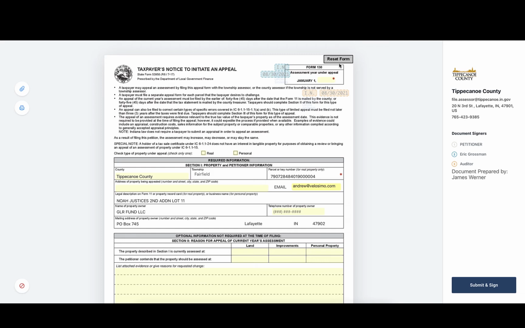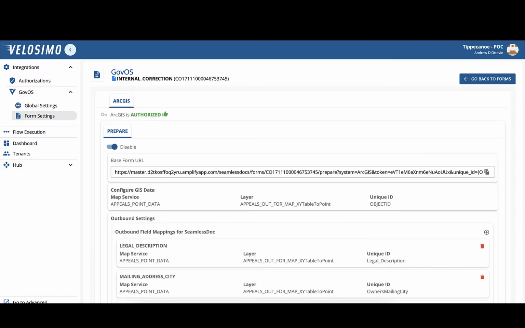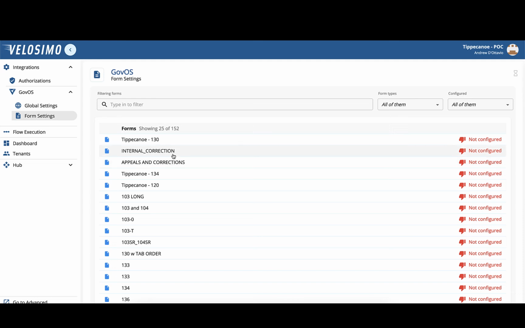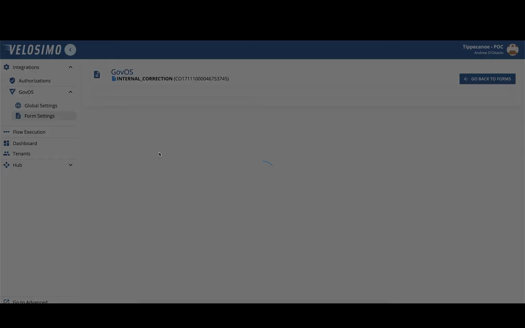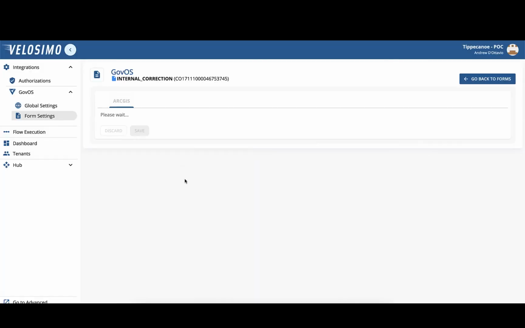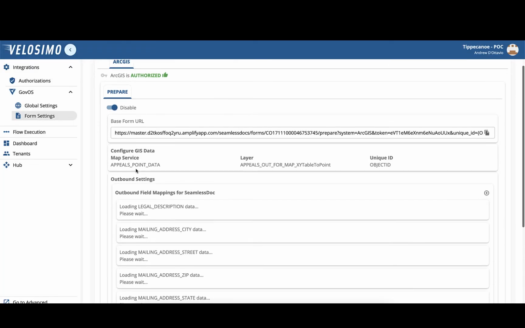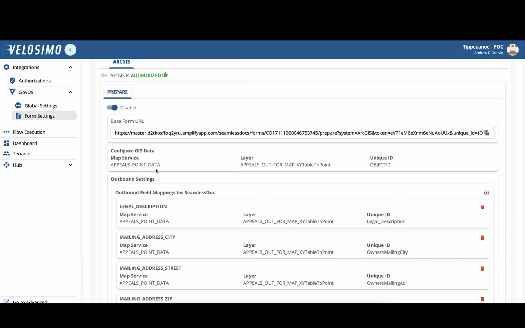Okay, so how do we do this? We do this using a mapping tool for each form in Seamless. I'm using the internal correction form for this example. You can create a mapping to GIS data. So here I'm setting the layer that I would like to talk to for the data. In this case, it's called appeals point data.